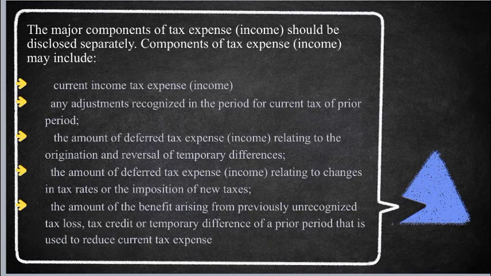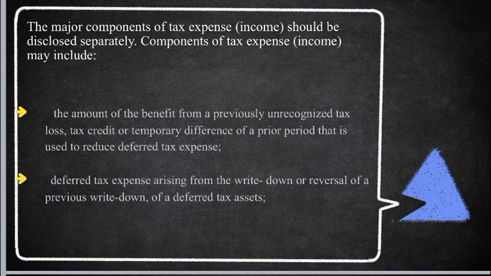And the amount of the benefit arising from a previously unrecognized tax loss, tax credit, or temporary difference of a prior period that is used to reduce current tax expense. Also, the amount of the benefit from a previously unrecognized tax loss, tax credit, or temporary difference of a prior period that is used to reduce deferred tax expense. Lastly, deferred tax expense arising from the write-down or reversal of a previous write-down of a deferred tax asset.